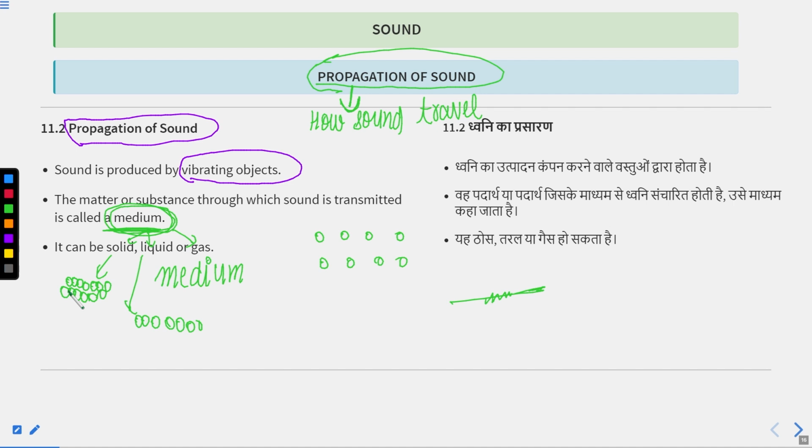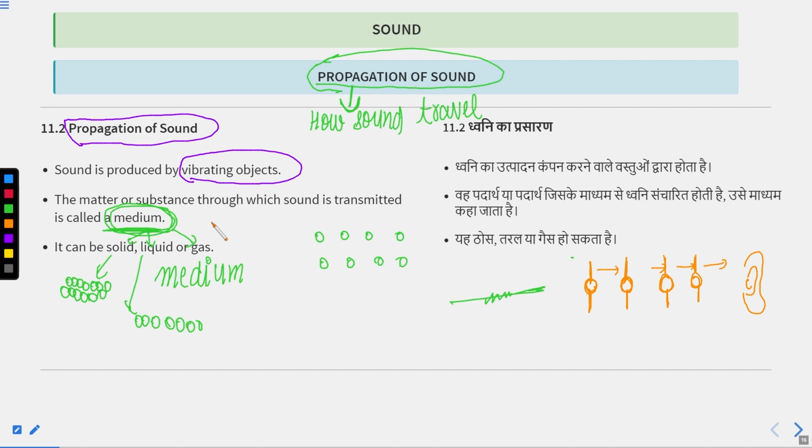Now, how does sound propagate? Whenever you say something or anything is vibrating, it will produce a vibration in these particles, and the vibration moves from one particle to another particle, and that's how these vibrations reach our ear and we get a sensation of hearing, or we are getting sound. So the matter or substance through which sound is transmitted is called a medium.